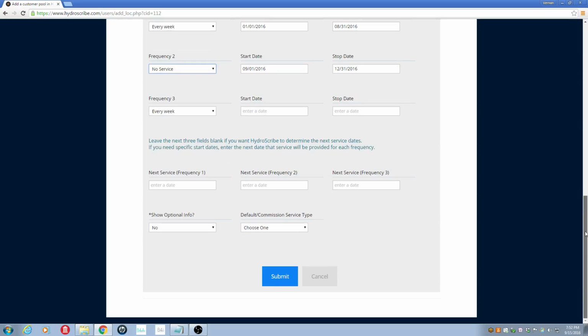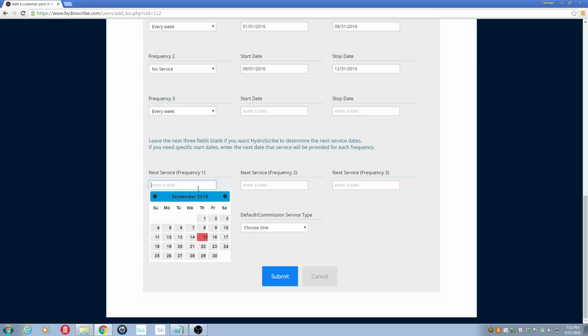Now below that you'll see next service. So in this field you're going to put the date on which the pool tech is going to visit the pool. When is the pool tech going to do his next visit to the pool?